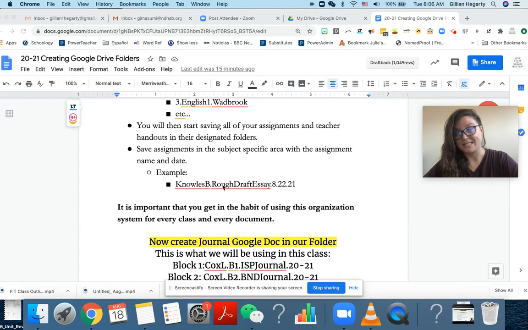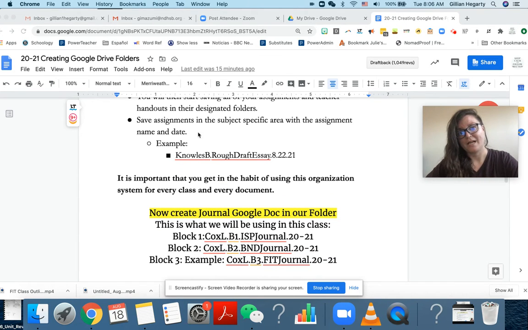You were asked to save all documents in the designated folders. And you were asked to label your documents following this format: last name, first initial, title of assignment, date, and make sure that those are in the correct block folder.